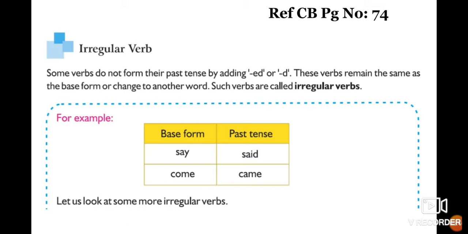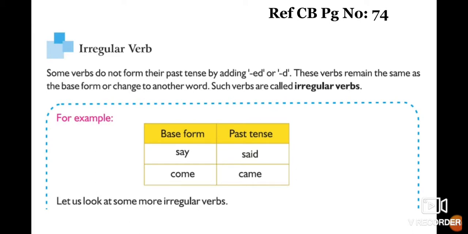Some remain the same as the base form in the past tense also, and another set of words will change completely into a different word. Such verbs are called irregular verbs.